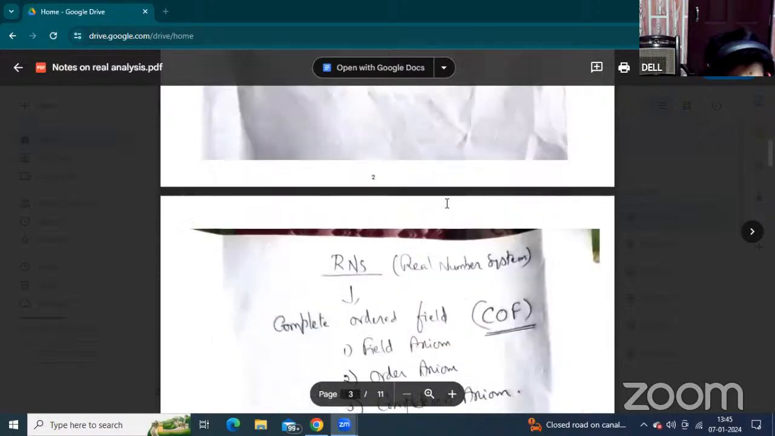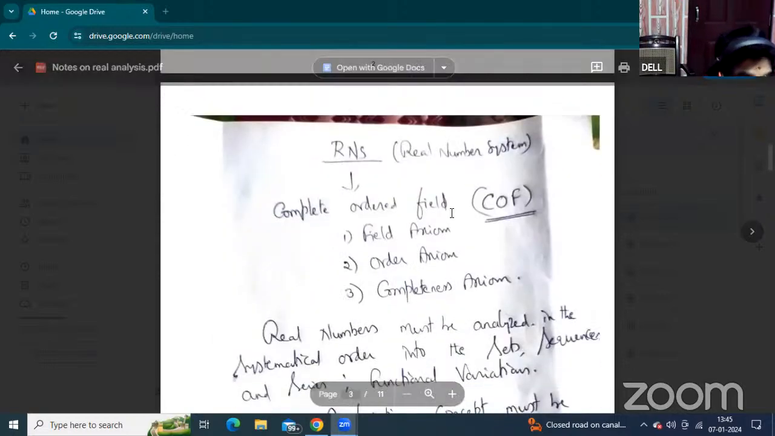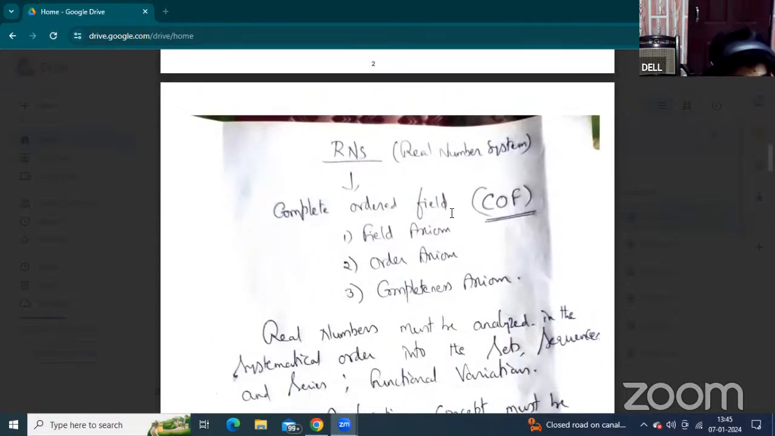Now, this is the concept of the real number system. Real number system means some of the real numbers must be analyzed in a systematic order. That order means some of the real numbers must be defined into sets, that is called the set of real numbers, and defined into sequences, that is called real sequences. Real sequences is nothing but sequences.